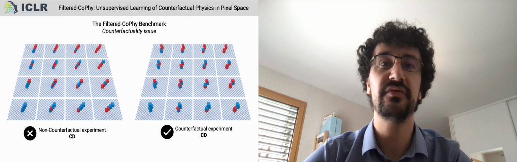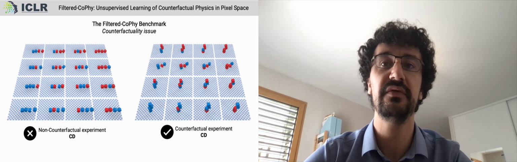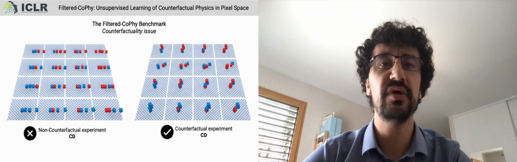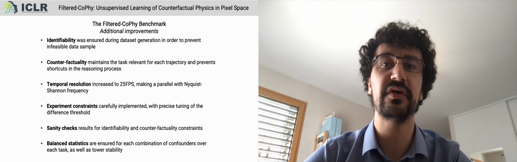Maximizing this constraint could lead to trivial solutions in which the counterfactual trajectory does not depend on the confounders. We have therefore added a second constraint, which is related to the difficulty of the problem. We eliminated non-counterfactual experiments where the confounders are not needed for reasoning. We have also made several additional improvements over CoPhy, including an increase in sample rate and the use of sanity checks. You will find all the details in the appendix of the paper.